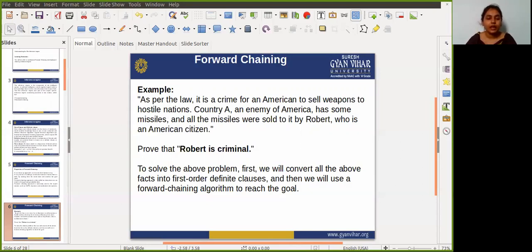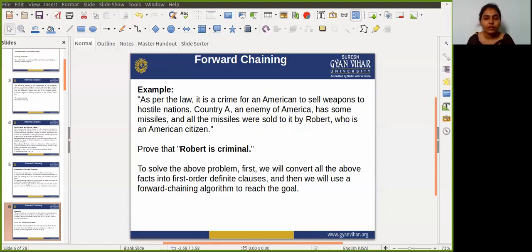Country A, an enemy of America, has some missiles, and all the missiles were sold by Robert, who is an American citizen. Now this is the example, and here we have to prove that Robert is a criminal, because in the first statement it is said that as per the law, it is a crime for an American to sell weapons.